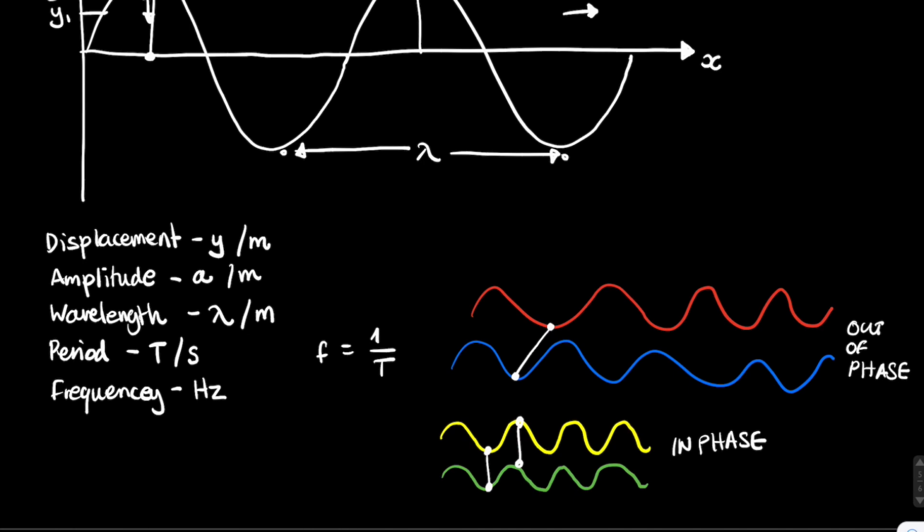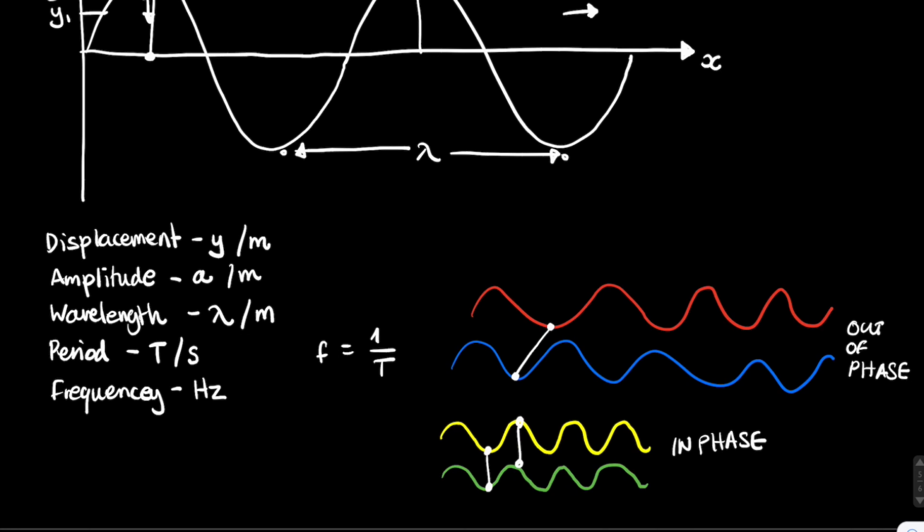Now phase, you're wondering, how do you even measure how different something is like that? Well, we actually measure it in radians, and radians are basically a measure of angle. The reason why we measure them in radians is because there's quite a close analogy between waves, oscillations, and a circle.